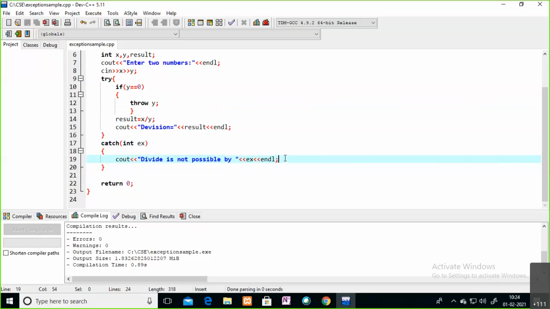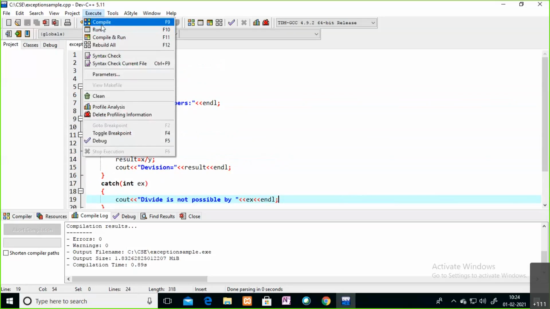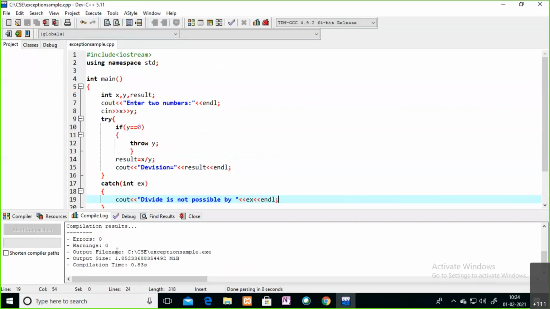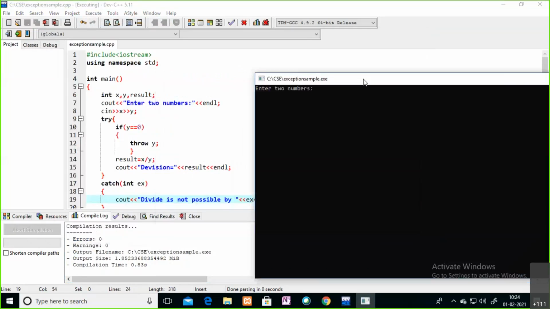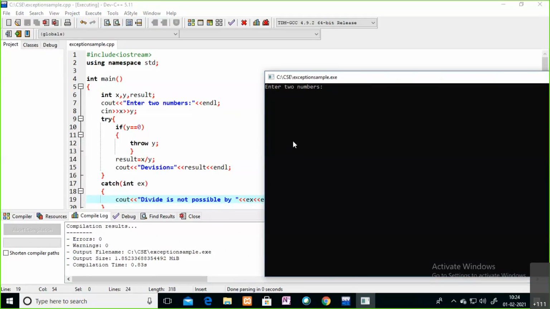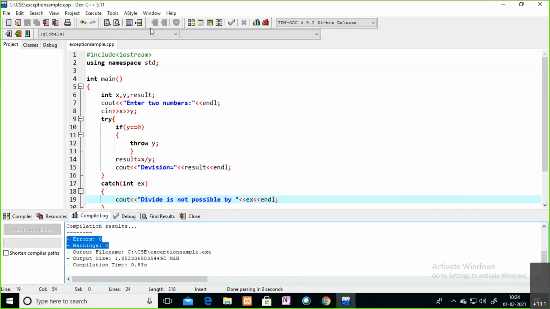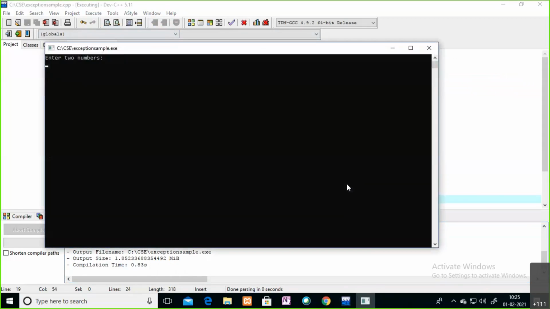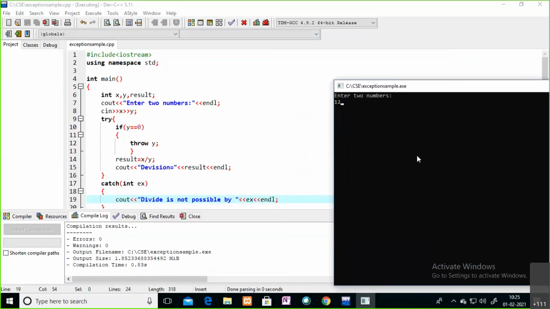Now you can see I'm saving this file, running it, compiled. There are no errors at the time of compiling your code, 0 errors. If I go for a run, first case, I will enter 12 and 3. It is giving 4, no problem. The second case, I will go with 12, and for the second number I'm entering y value 0. Now you can see in the previous case your program terminated abnormally.